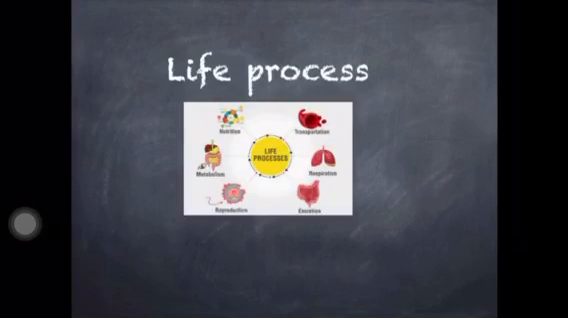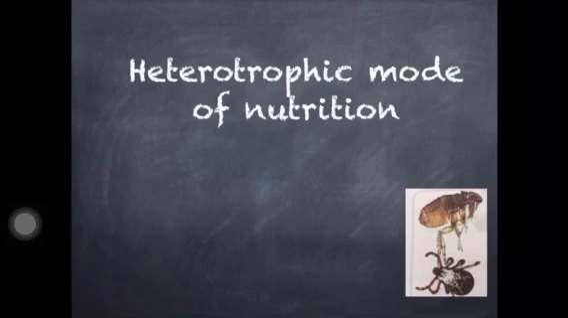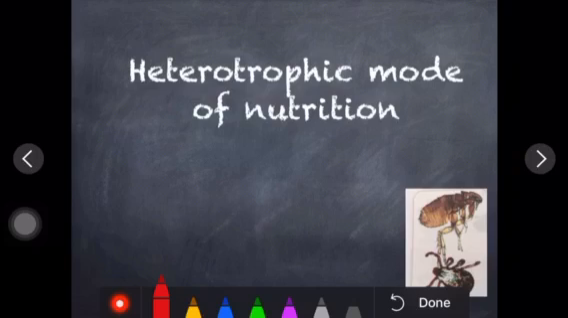Now next we'll start with another life process. Though we are still on nutrition only, the other mode of nutrition is the heterotrophic mode of nutrition. As you are aware, heterotrophic nutrition means those who depend upon others for nutrition. It means the organism is taking food from another organism. So this dependency shows the heterotrophic mode of nutrition.